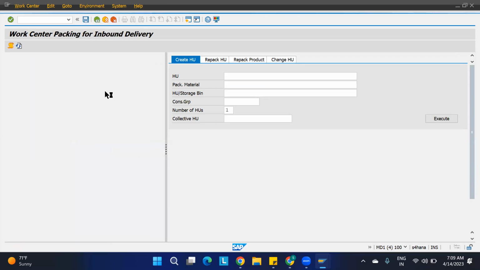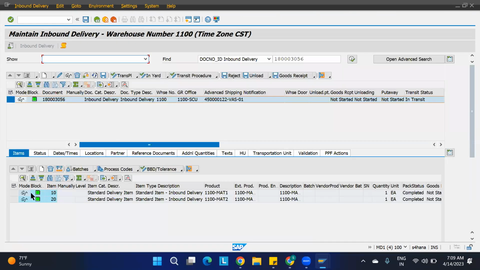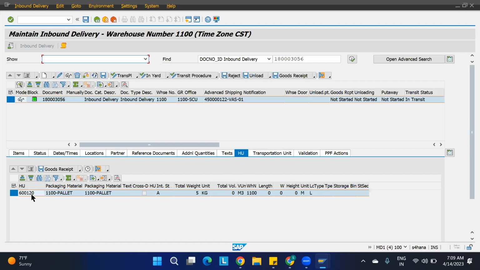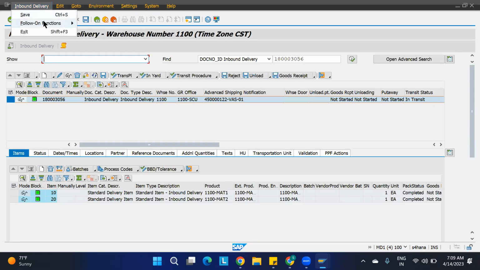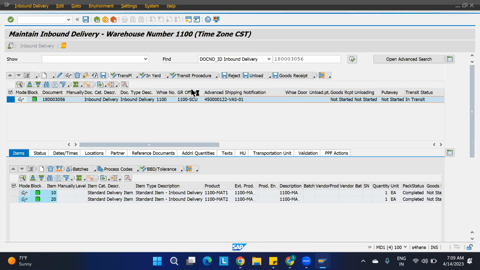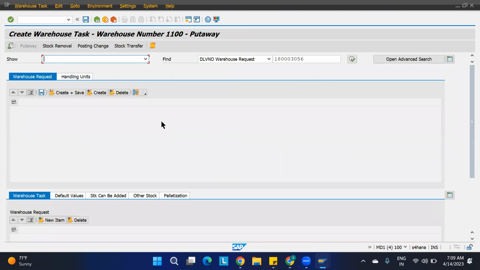Now the materials are in the HU. You can just see that. Here you go and click on the HU, you can see this HU. So next go to the inbound delivery, follow-on functions, warehouse task. That means the material is packed, we are putting it in one HU.